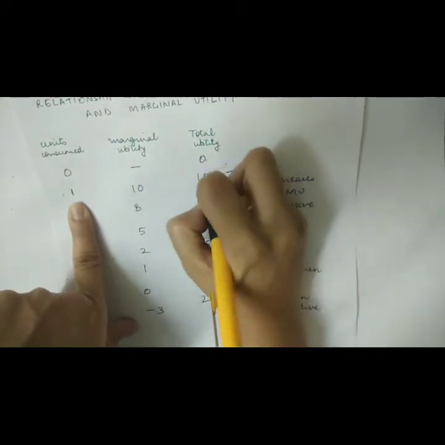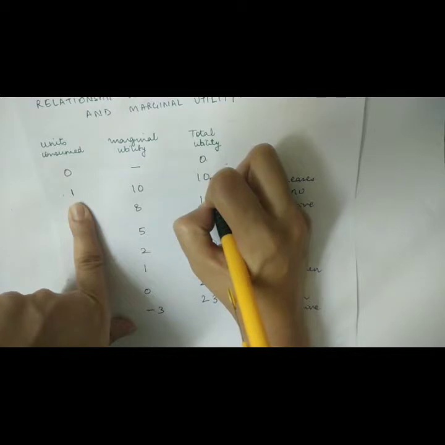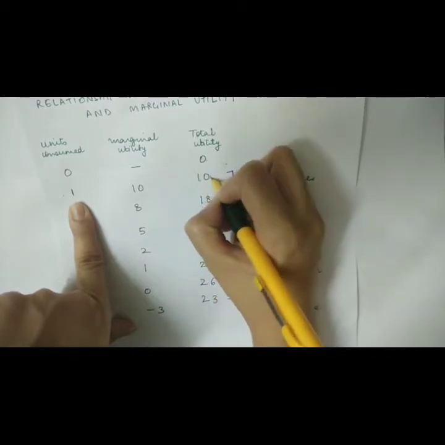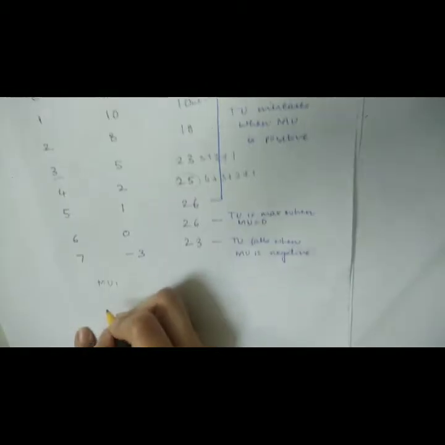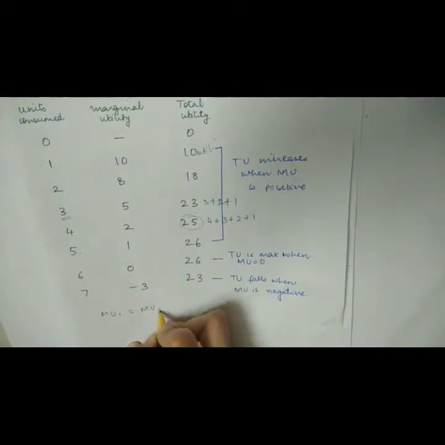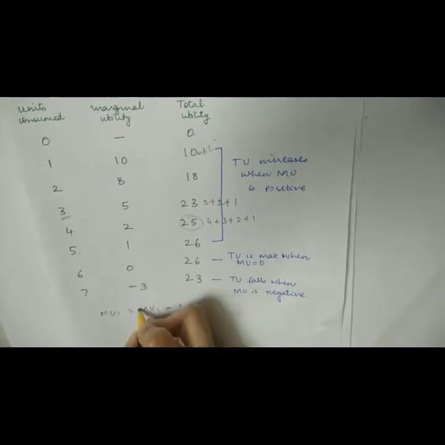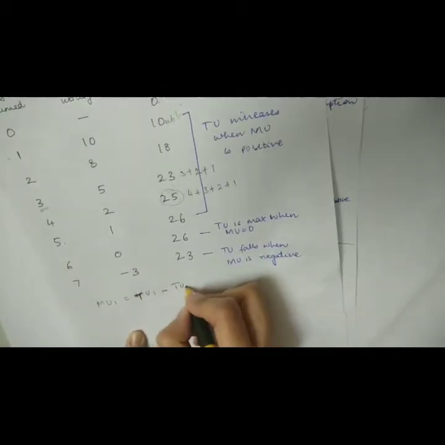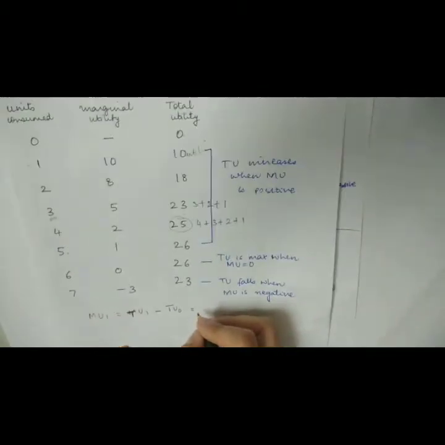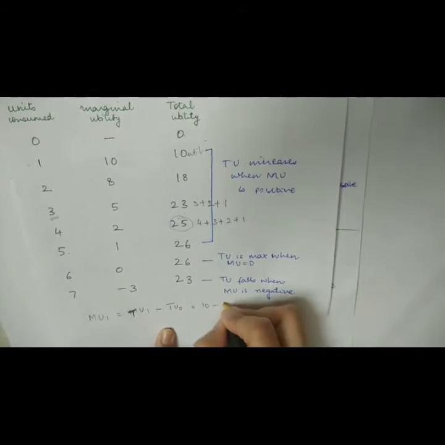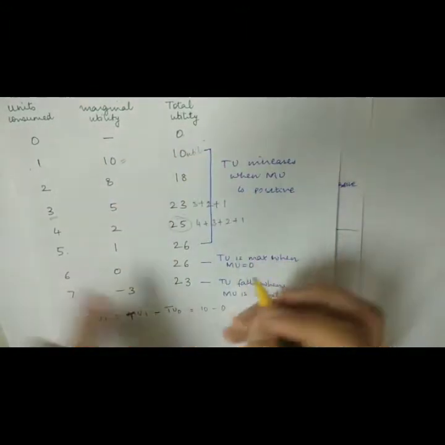The amount of utility that you derive from the first unit of the commodity is 10 utils. So marginal utility from the first unit of the commodity will be equal to total utility from the first unit of the commodity minus total utility from the 0 unit of the commodity, which will be equal to 10 minus 0, which is equal to 10.